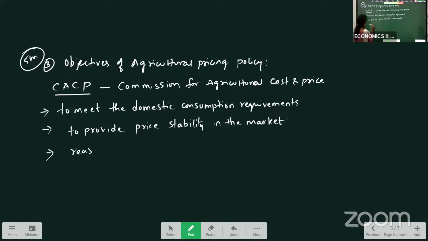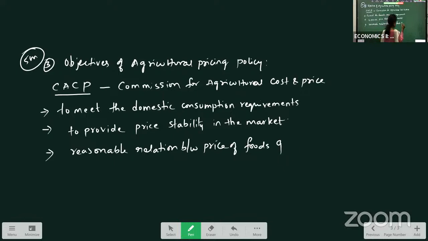There should be a reasonable relation between the price of food grains and non-food grains. Generally, we have cash crops and food grains, right? Food grains are those which we use for direct consumption, like wheat, rice and all. Non-food grains are those not used for consumption, like cotton and jute, which are used for commercial purposes.